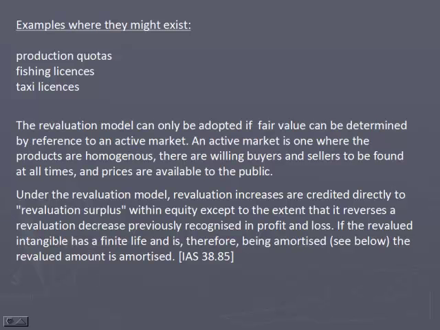Under the revaluation model, revaluation increases are credited directly to revaluation surplus within equity, except to the extent that it reverses a revaluation decrease previously recognized in profit and loss. If the revalued intangible has a finite life and is therefore being amortized, the revalued amount is amortized.